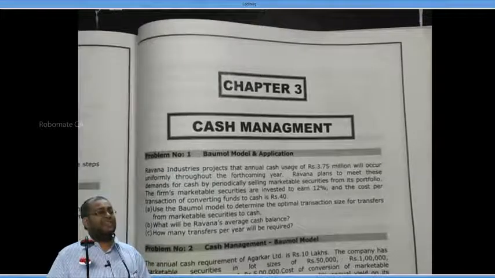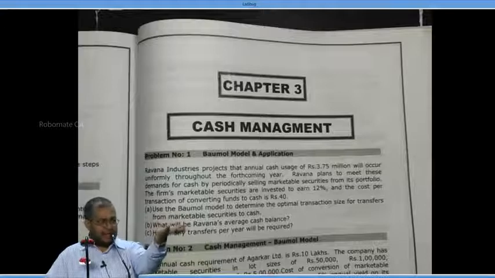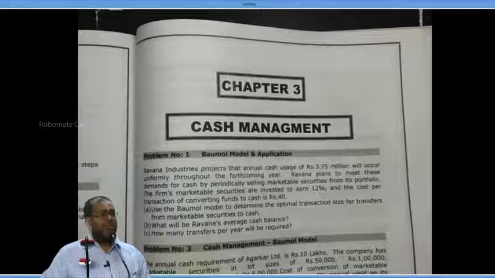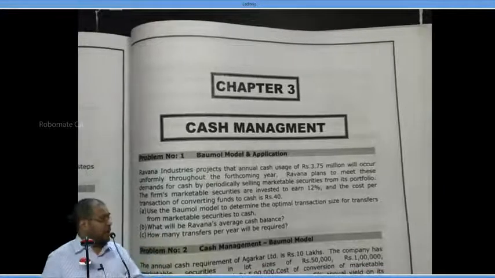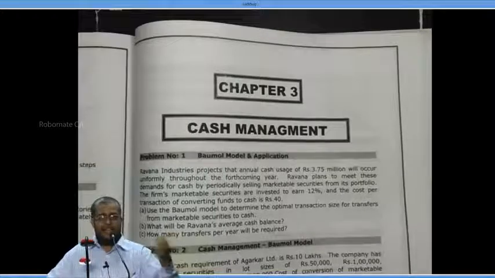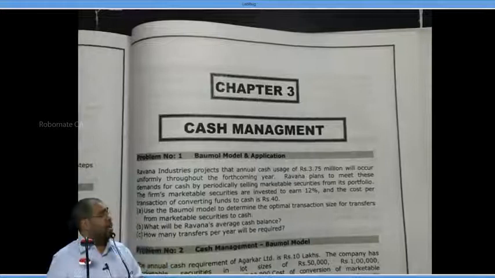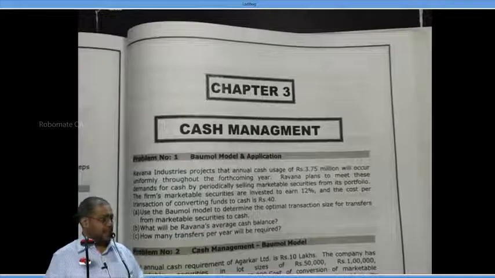What is Ravana's average cash balance? What is the cash in hand Ravana is on an average holding? Is he holding 37 lakh 50,000 up? No. Every time he holds a maximum of 50,000. Is he always holding 50,000? No. First day 50,000. Next day he spends some money. Last day, 0. On an average, Ravana has only half of OTS here. How much is it? 25,000. Yes or no? Write down.